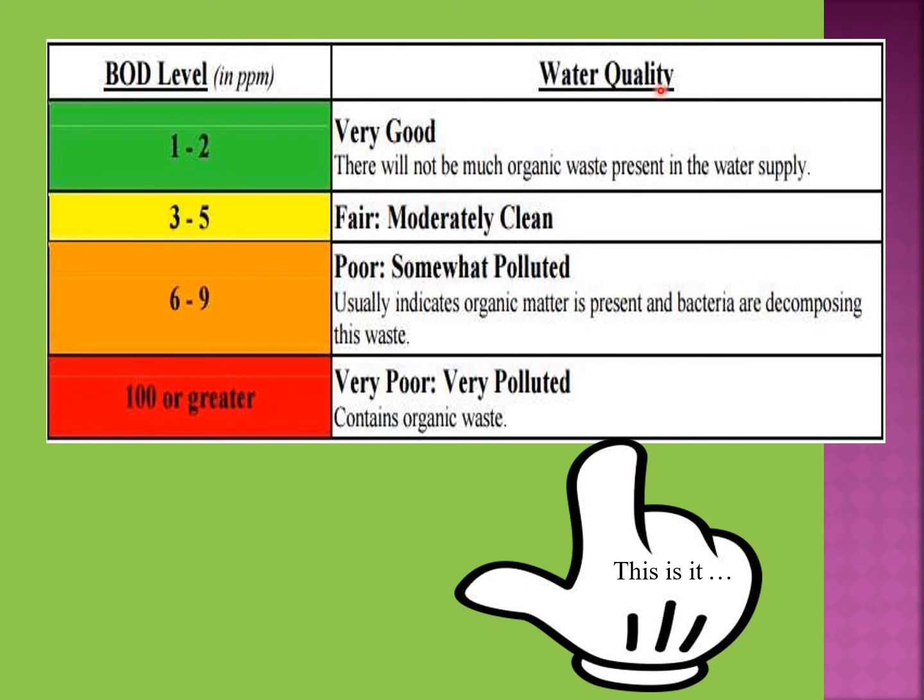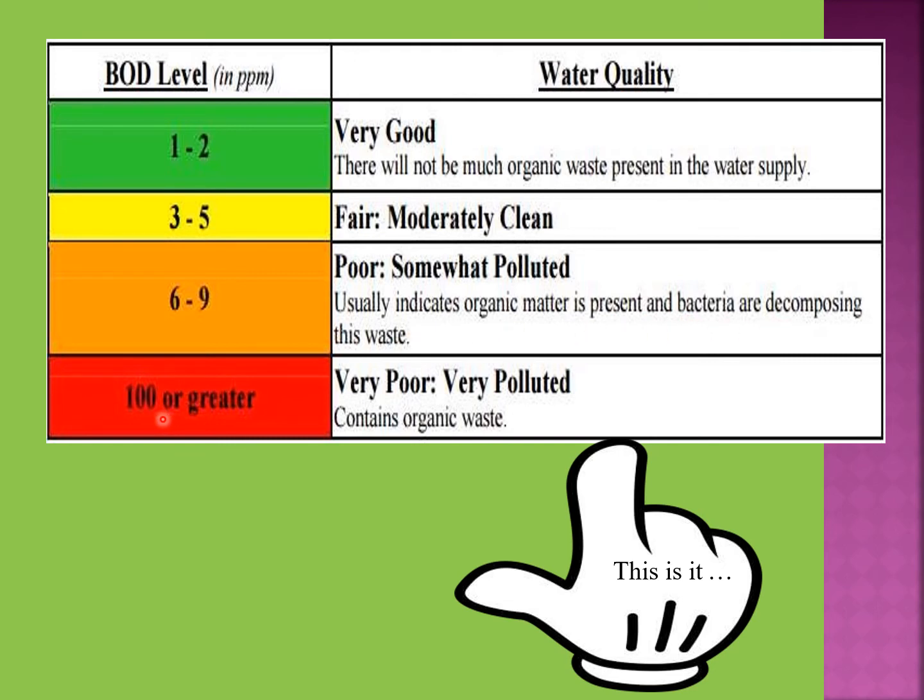The water quality depends on the BOD level. When the range of BOD is 1 to 2 mg per liter or parts per million, the water is very good and there will not be much organic waste present in the water supply. When the range of BOD is 3 to 5 mg per liter, the water is fair, that means it is moderately clean. When the range of BOD is 6 to 9 mg per liter, the water is poor, that means it is somewhat polluted. Usually it indicates organic matter present in the water and bacteria are decomposing this waste.